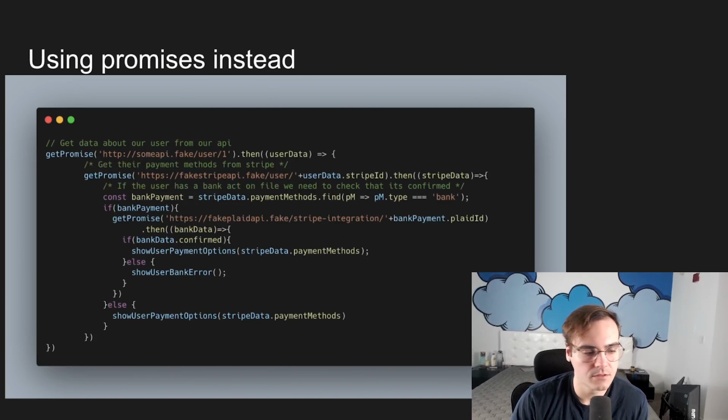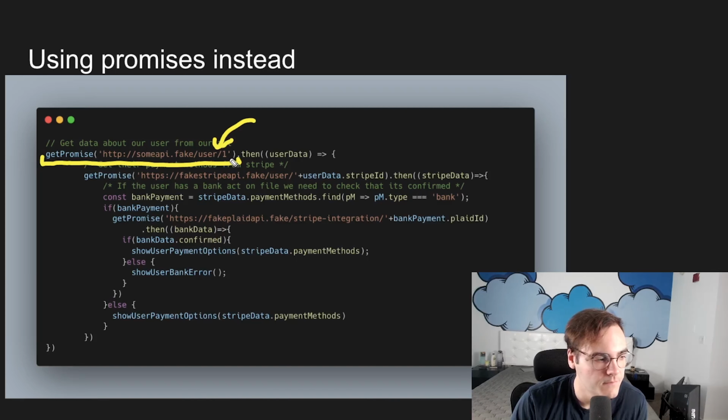And there's a few things to learn here. The first one is we can see the syntax differences between a typical callback and a promise. So here, instead of calling our get, I've made up this fake get promise function, and we just pass it the URL that we want. Notice there's no additional comma here like there was on the last example, and we're not passing an additional function. We're just calling this standalone with this URL that we want it to go get information for.